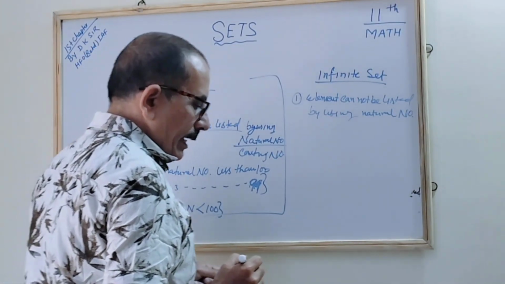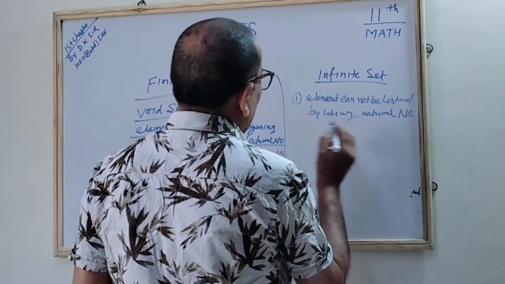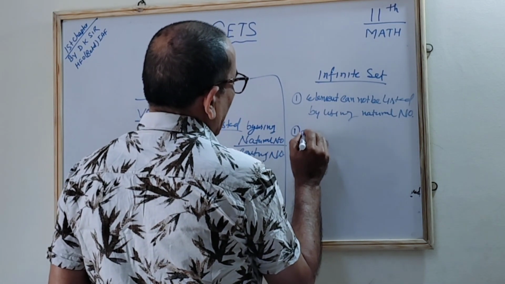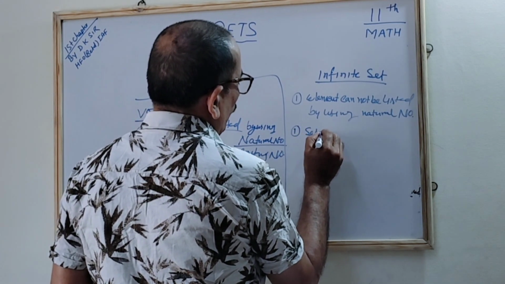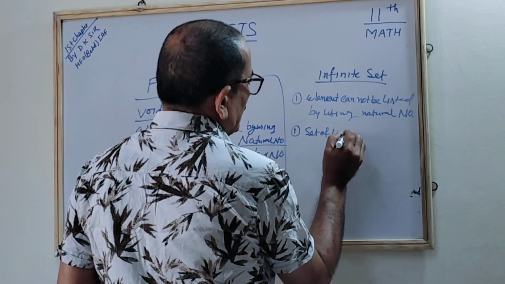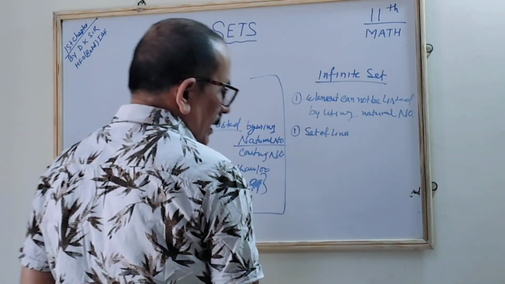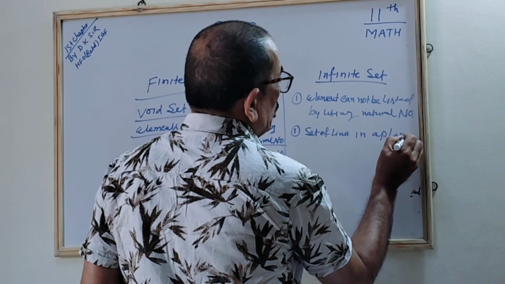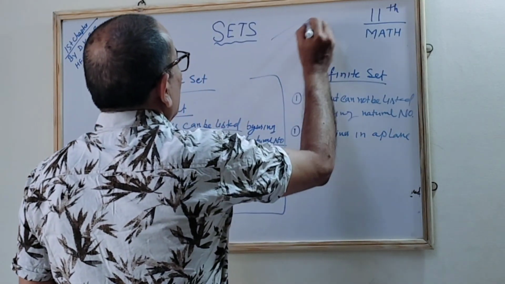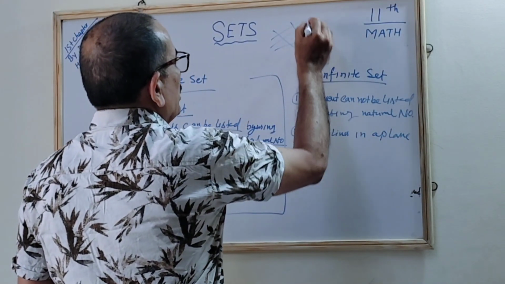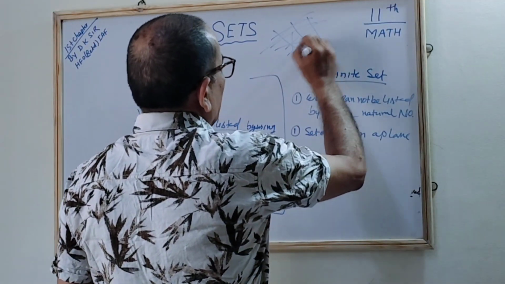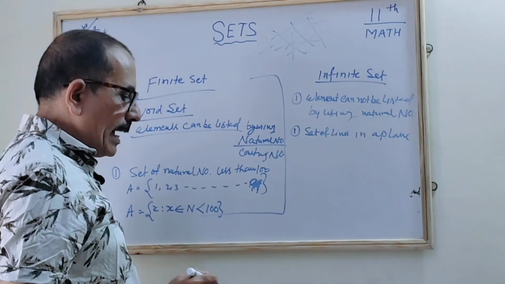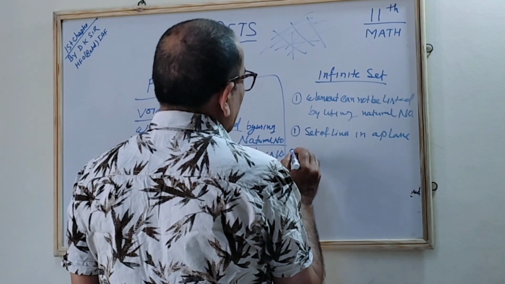The example: set of all lines in a plane. अगर मैं कहूँ the lines, it is a set of lines in a plane. एक प्लेन में कितने लाइन खींच सकते हो? ए प्लेन है, देखो ये सब क्या कर रहा हूं मैं, लाइन खींच रहा हूं। कितने लाइन हो सकते हैं? Infinite, correct. So it will be said to be an infinite set.